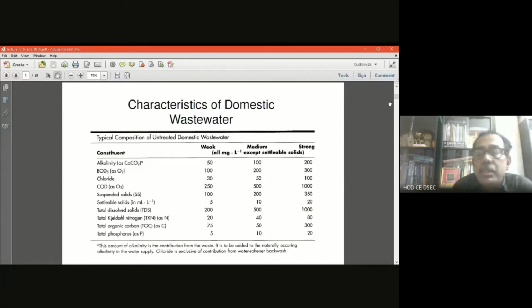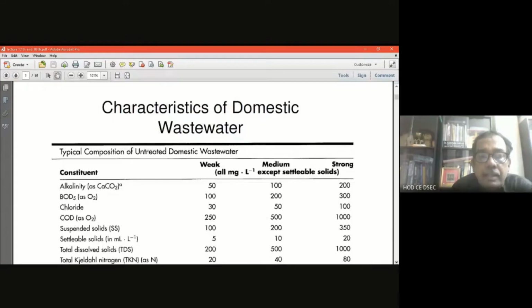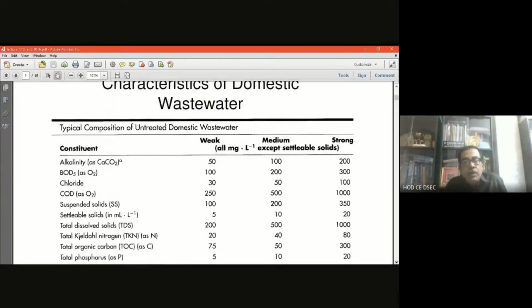Before going to start the wastewater treatment, in the concluding part we saw the characteristics of domestic wastewater. First of all, before going for treatment, at a glance, let us look at how we find the strength of wastewater, whether it is weak, medium, or strong. Since you have gone through the previous lectures on the characteristics of wastewater, let me give you an idea what we mean by weak, medium, and strong wastewater, depending on the characteristic content.